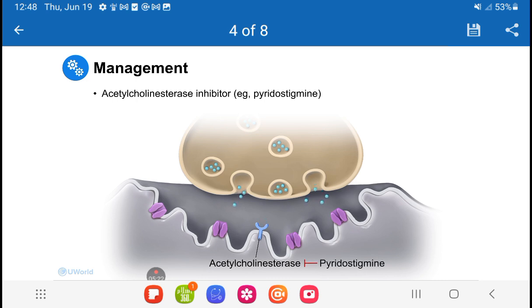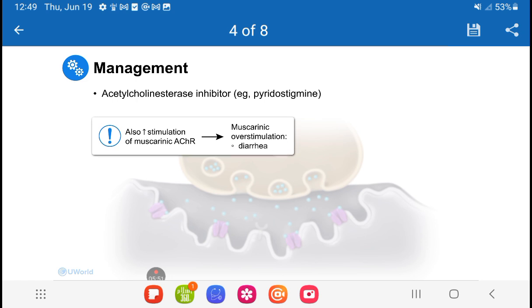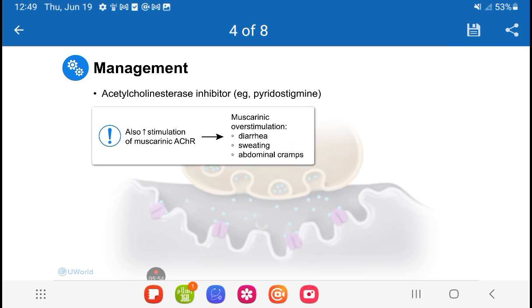Pyridostigmine blocks this enzyme, which raises the acetylcholine concentration in the synaptic cleft and increases stimulation of nicotinic receptors, thus improving skeletal muscle weakness. However, pyridostigmine also increases stimulation of muscarinic acetylcholine receptors, which are normal in patients with myasthenia gravis. As a result, it can cause muscarinic overstimulation of smooth muscles and secretory glands, leading to side effects such as diarrhea, sweating, and abdominal cramps. These adverse effects can typically be managed with selective muscarinic receptor antagonists.